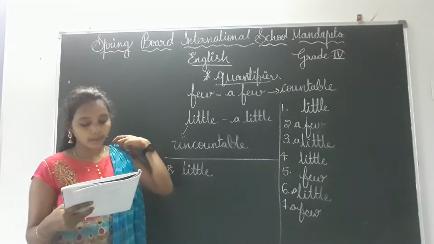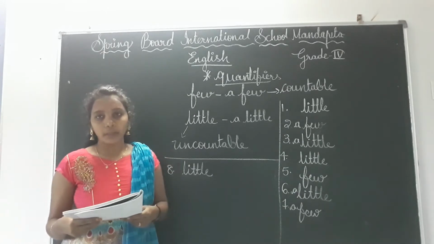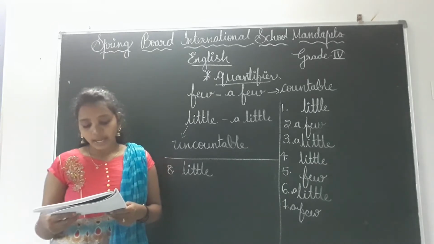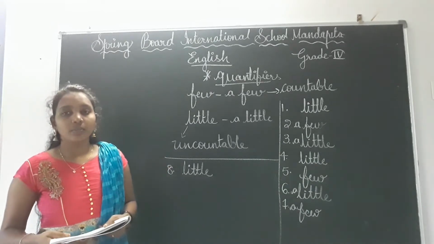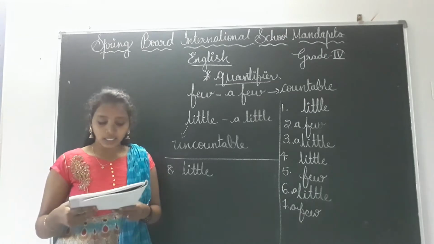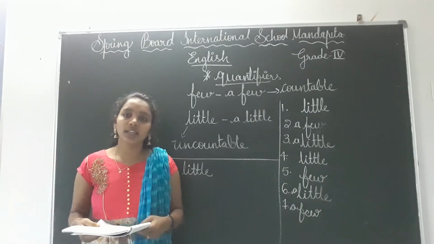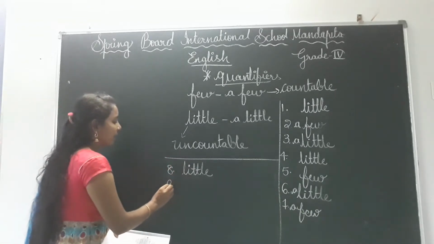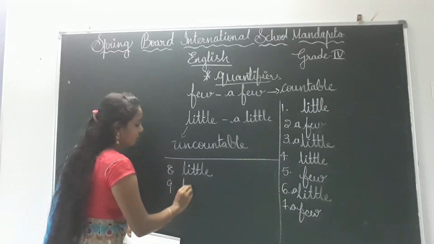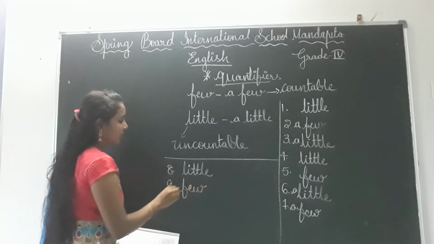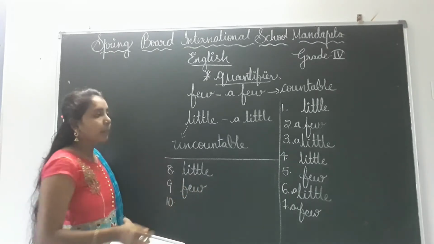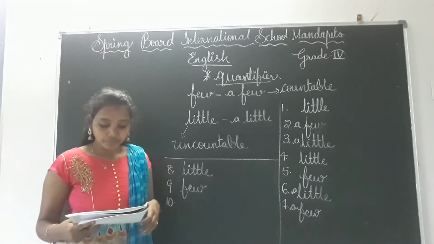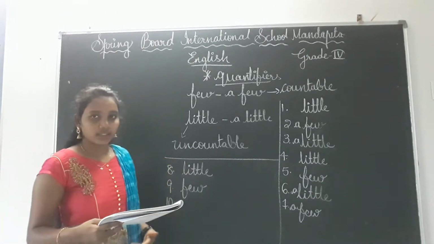Next one, see children. I ate all my biscuits. There are only dash remaining in my box. Okay, here, are these biscuits countable or uncountable? Countable only, children. That means here we have to write few, and he is telling that only a few are there in my box. That means he does not have much or enough. He ate all the biscuits. Okay, that means you can leave it like that, few only.